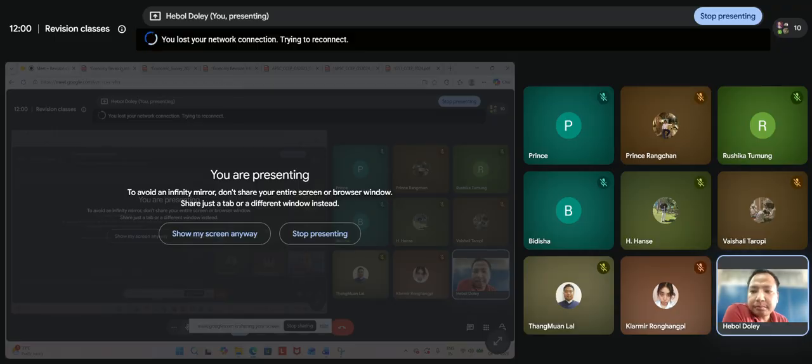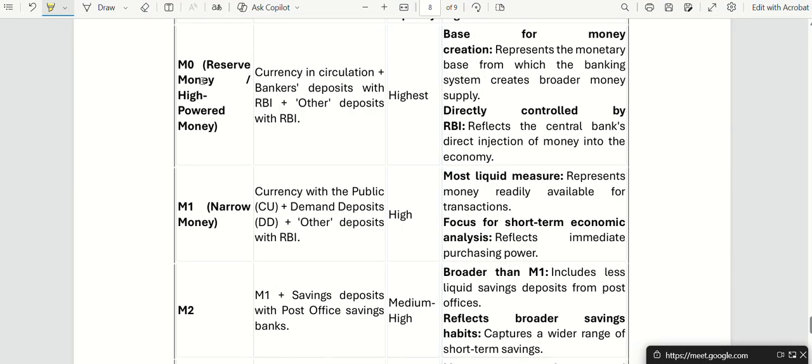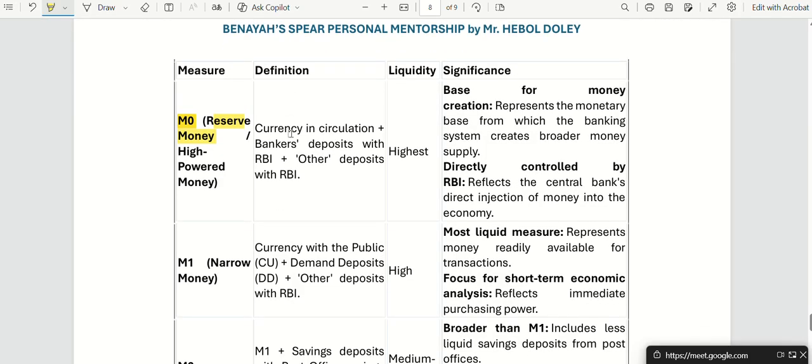Fine. So like I said, M0 is the reserve money. What does it include? The currency that is in circulation, the deposits made by banks with RBI, and other deposits that are with RBI.